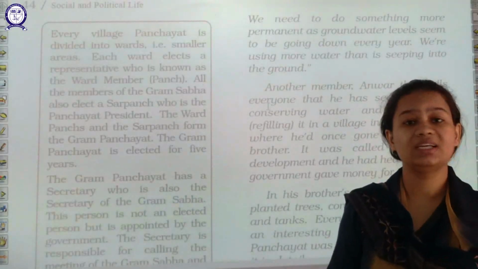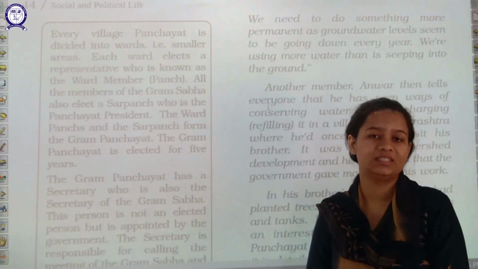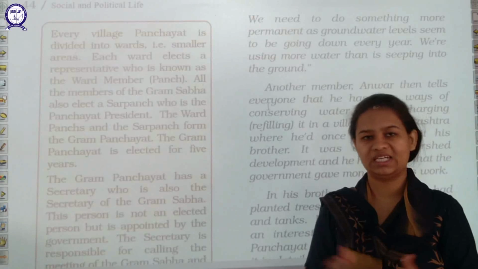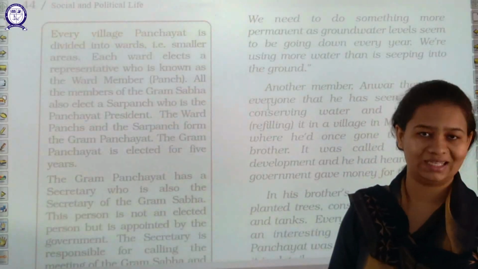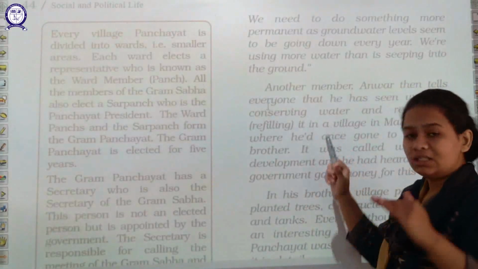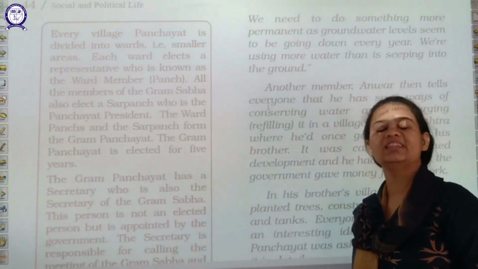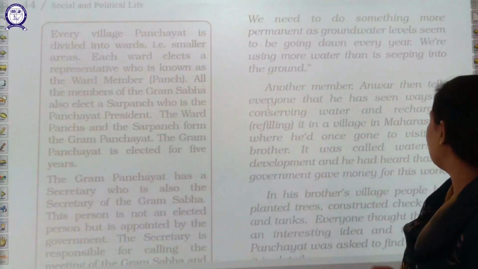He has observed this thing. That is why he said that the initial step people need to take is to conserve water. That can be done through various techniques like rainwater harvesting and other techniques as well, so that the ground level water can be recharged automatically, and this problem of water storage can be solved easily.